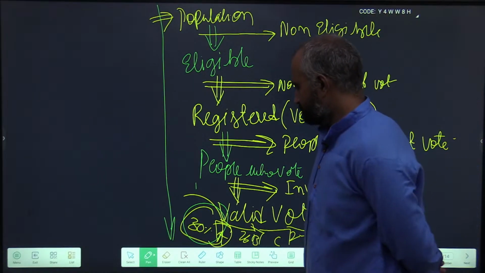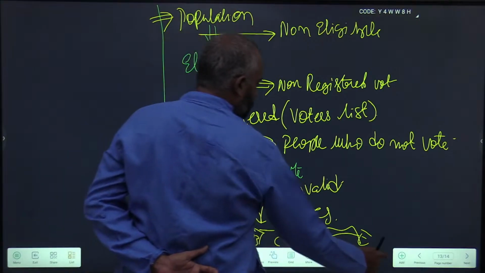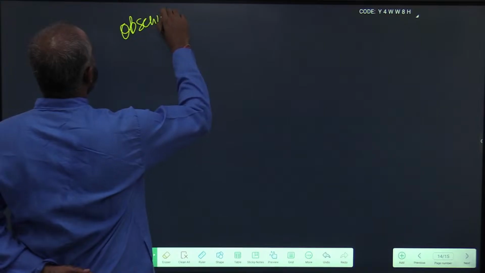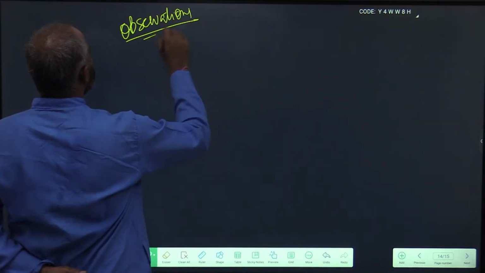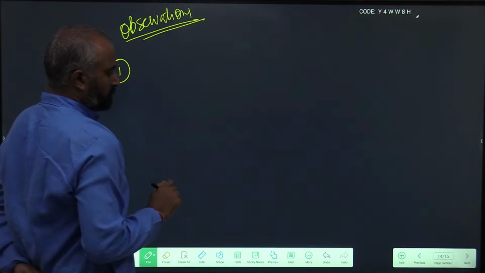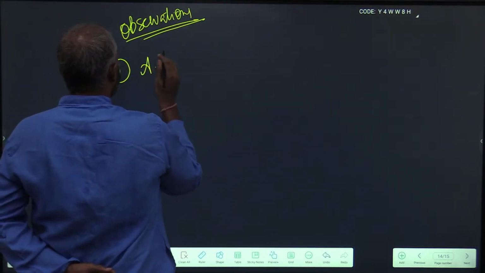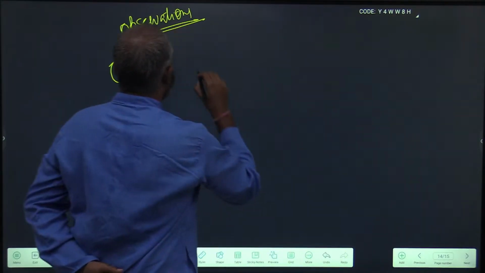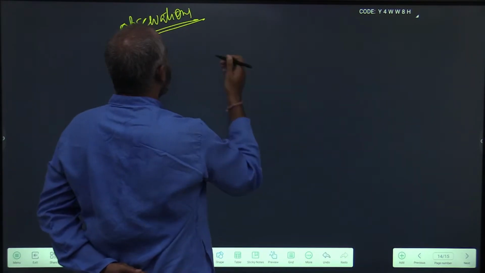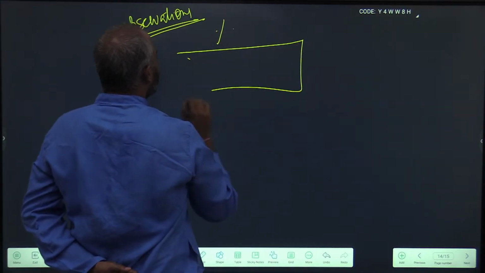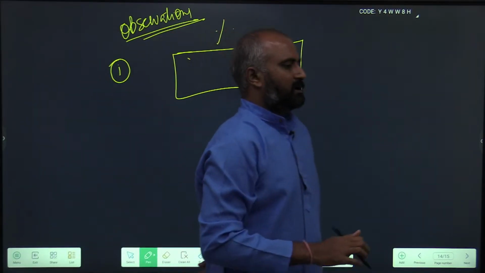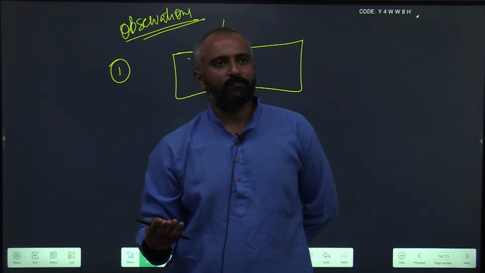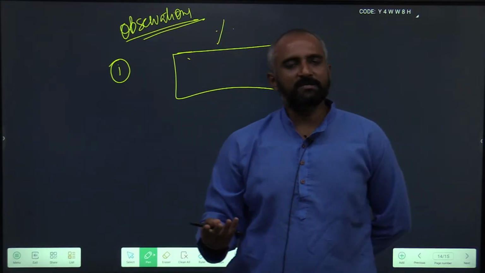Now, a few observations for you to solve election based problems easily. First, in most of the election based problems, there will be some information regarding percentages given. Suppose, for example, 10% of the eligible voters did not vote, or 25% of the votes became invalid.